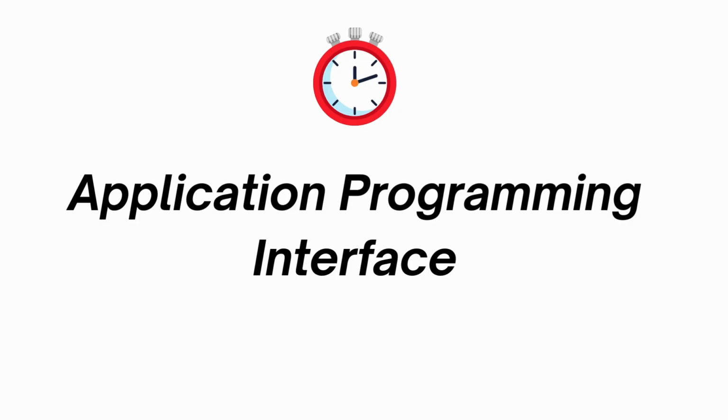That sounds complex, but here's the idea. An API is a way for different software systems to talk to each other, like a messenger between two applications.